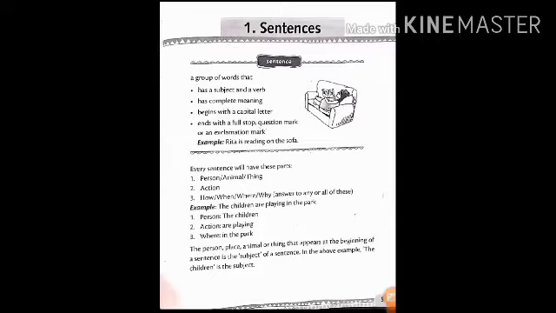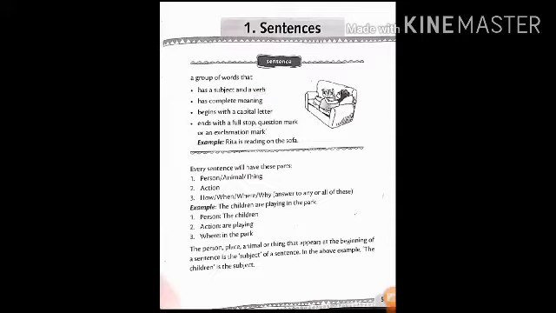Okay? So the definition of sentence can be concluded with these points. A sentence is a group of words that has a subject and a verb. Subject means the doer in the sentence, one who performs the task. Then we have verb. Verb means finite verb which shows present, past or the future tense. A finite verb must be there. Then it conveys complete meaning.